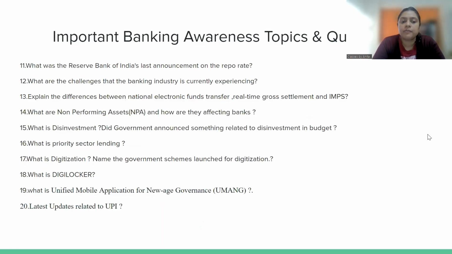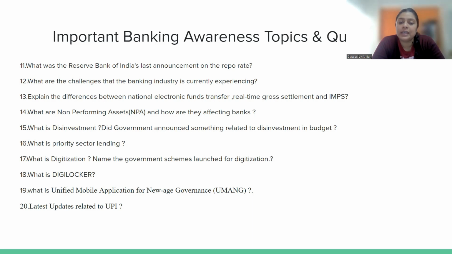Next is, what was the Reserve Bank of India's last announcement on the repo rate? This is related to the monetary policy. So you should be aware of what the last announcement was and what the current rates are. What are the challenges that the banking industry is currently experiencing? You should be aware of the current challenges. Then only will you be in a position to answer the question.